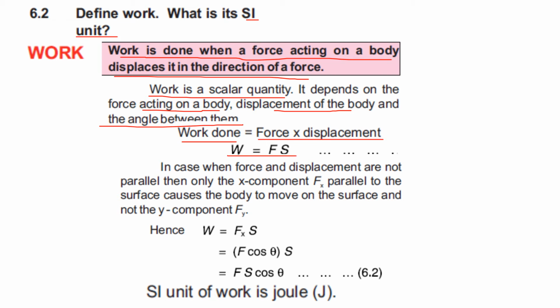Fs. If you see that the force and displacement are not parallel to each other, then we have to deal only with the x component, and we suppose the body moves in the direction of x, but in this case the y component will not be considered, right? So we will use the formula W is equal to Fx into s. So it's on the x-axis, so we can say that Fx is equal to F cos theta. s will be as it is. If you multiply this with F, we will get Fs cos theta, which is equal to W, and the SI unit of work is joule. So this is the answer of question number 6.2.